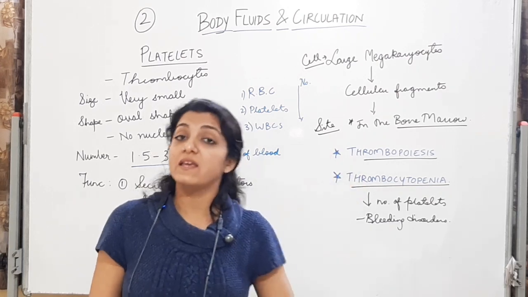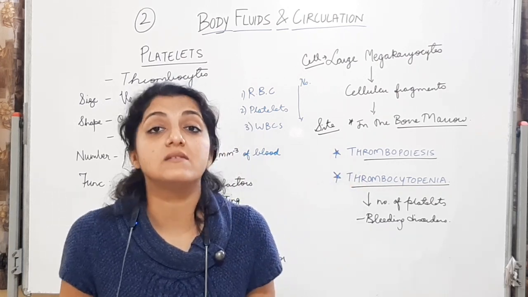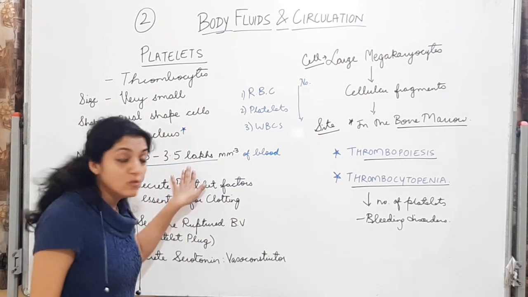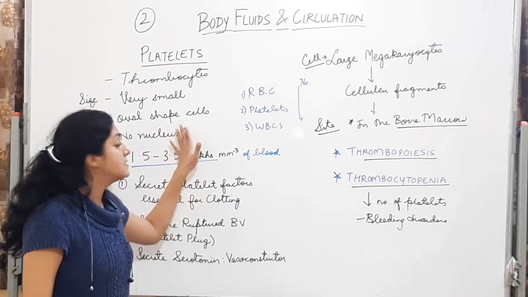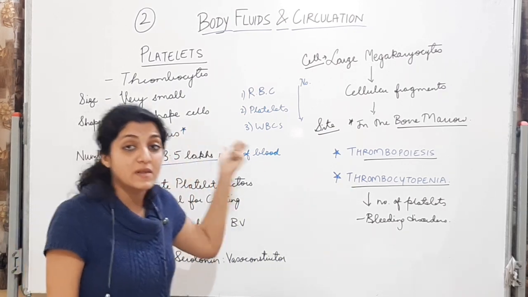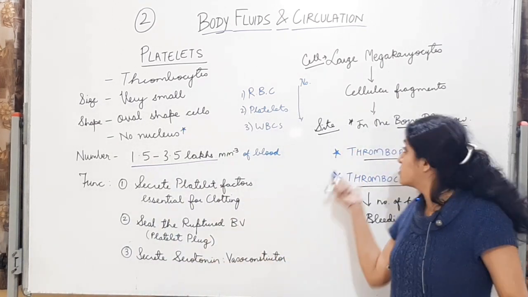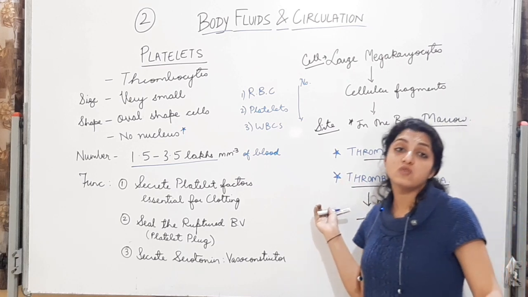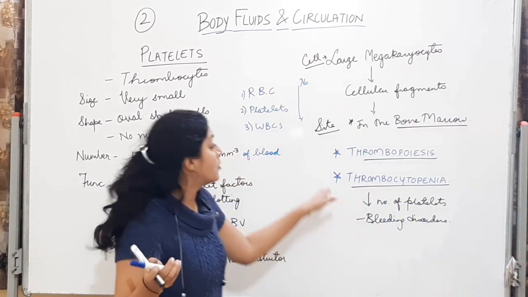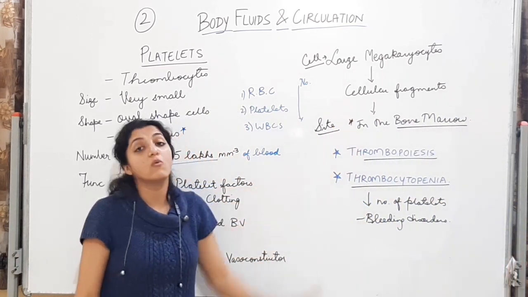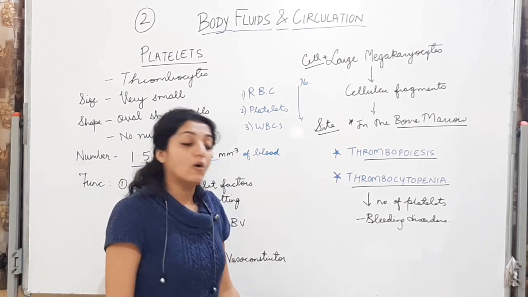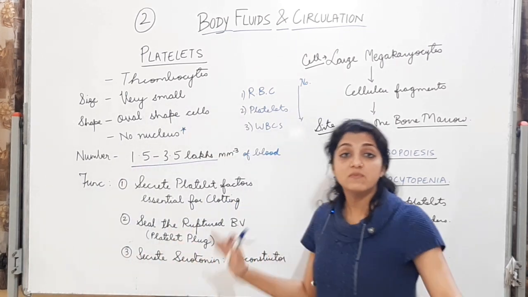आपको बस इतना ही याद रखना है about platelets, their function, their count, their size, their shape, whether the nucleus is present or absent. It is absent, we have seen, their function, and what is thrombopoiesis and thrombocytopenia, and the site of thrombopoiesis, that is the bone marrow. Alright, all these will be MCQs from this part.